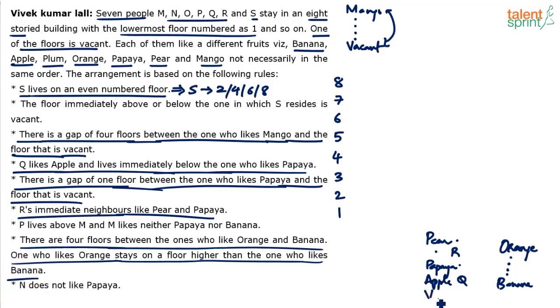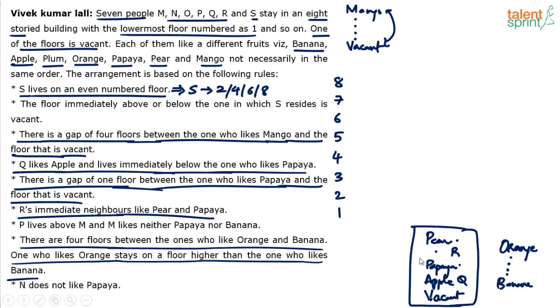This time we are trying to do it a little differently. The vacant floor comes here, so this is the arrangement of 5 consecutive floors: Pear, then R, then Papaya, then apple with Q, and the vacant floor. Again, we have orange and banana with 4 floors in between, and mango and the vacant floor having 4 floors in between. I think this also can be merged. The mango and vacant floor can also be merged here.